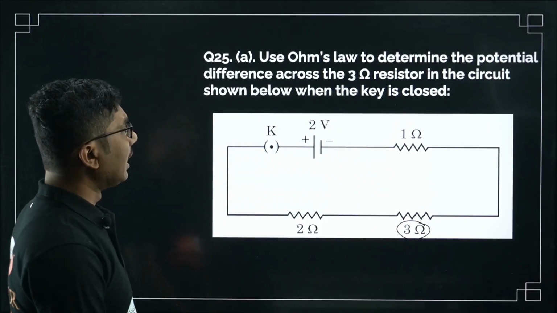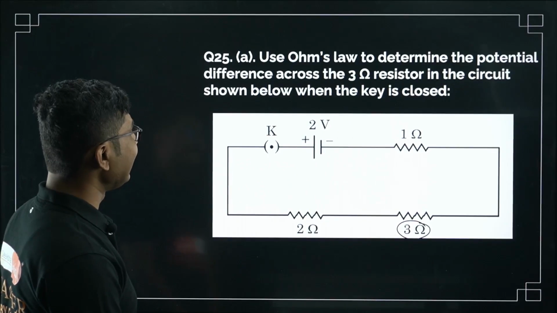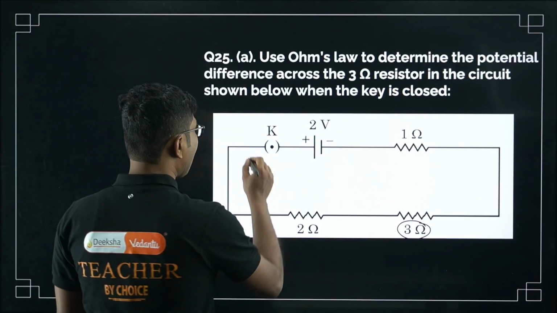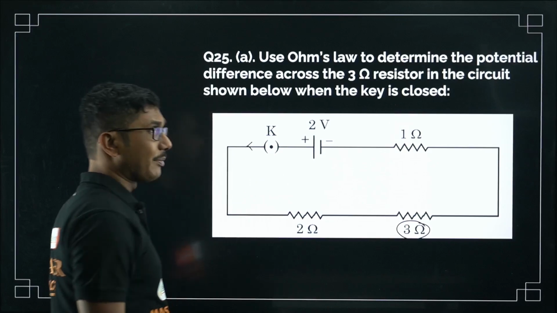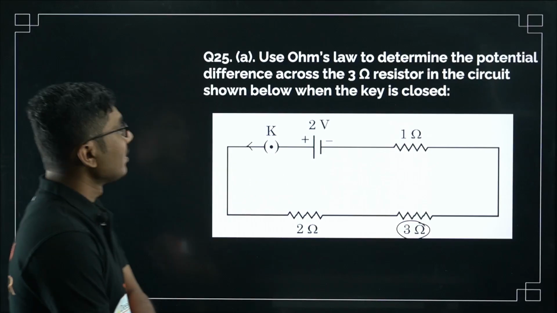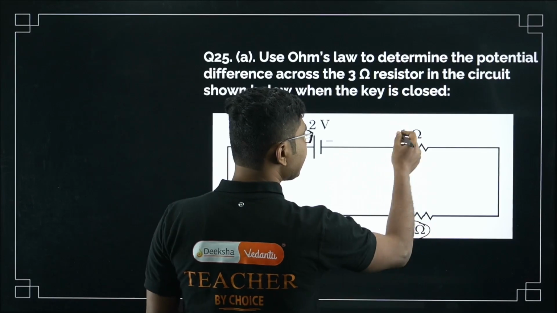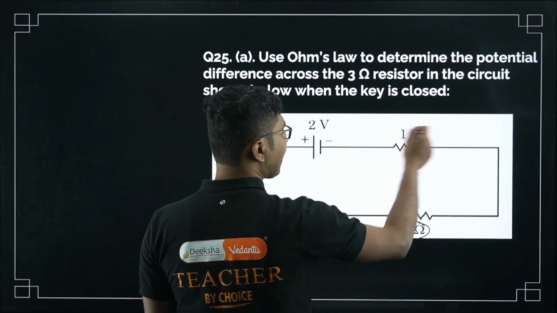Okay, in the circuit shown below, when the key is closed, we have to find the current. So the key is closed, so current, how to do that? First we have to apply Ohm's law. First, these 3 resistances, you can see that they are connected one after another.